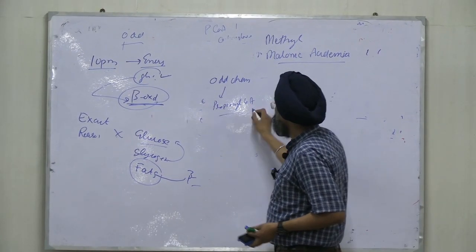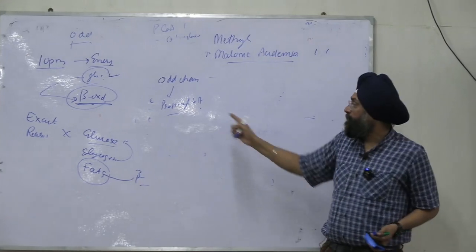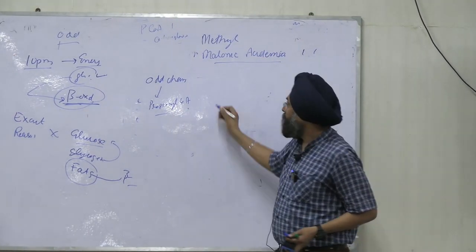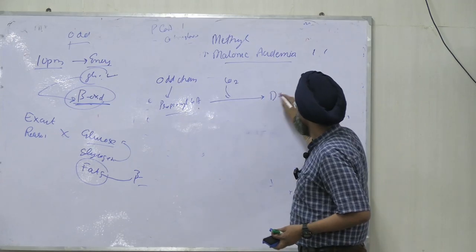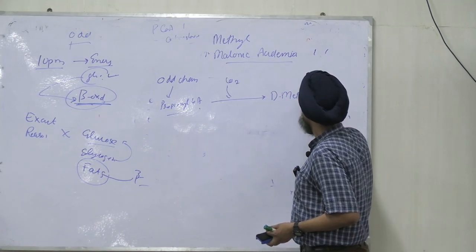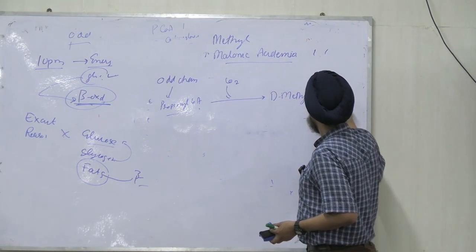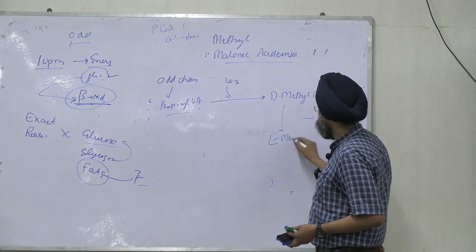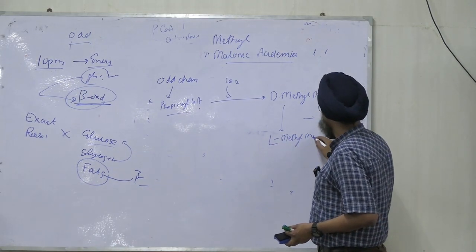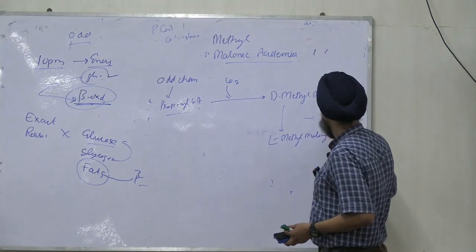Propionyl-CoA. I told you how it is metabolized. Propionyl-CoA is first carboxylated to form D-methylmalonyl-CoA. Then it is converted to L-methylmalonyl-CoA.